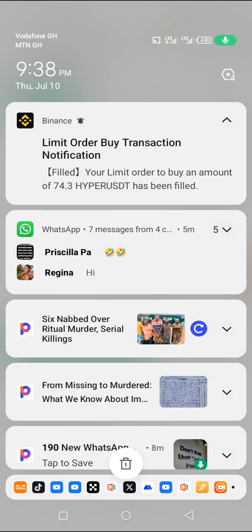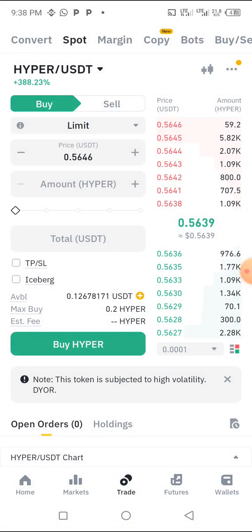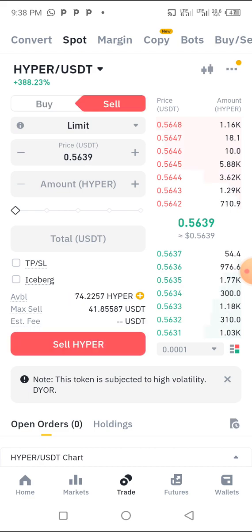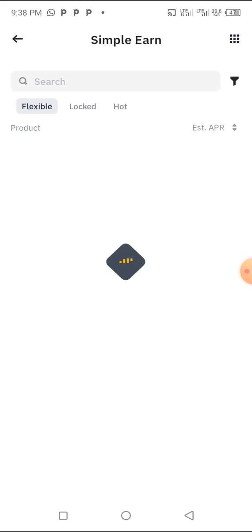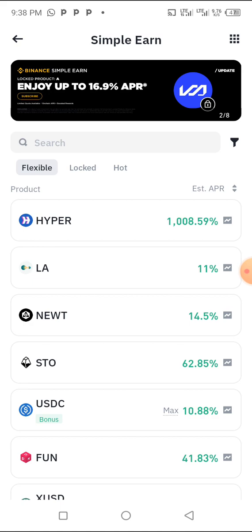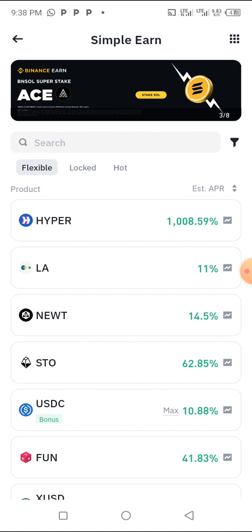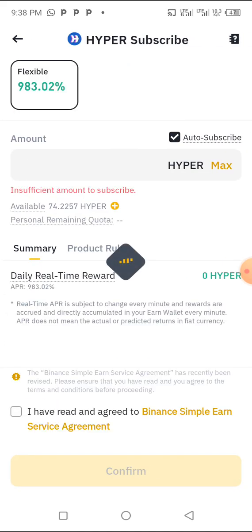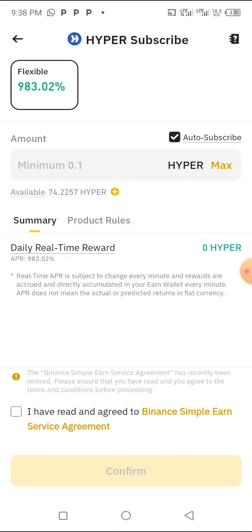Okay, so now let me go back. I now have this coin here, so I have to go and invest it. Here the thing is, currently the price of the coin, if the price of this coin comes down, I'll be on a loss. Yes, I'll be on a loss. So I pray the coin keeps on going high. If the coin doesn't come down plenty, that means I'll still make more profit.